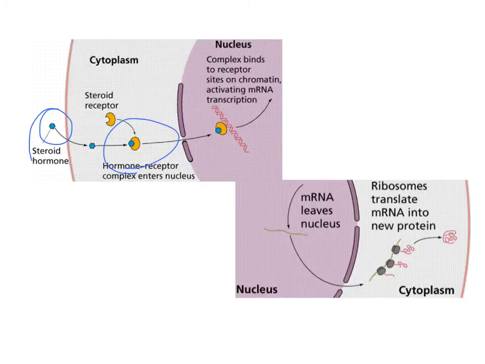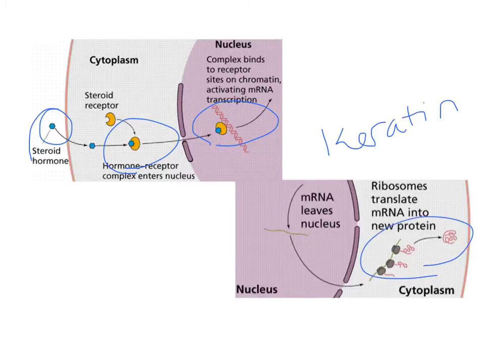Okay, it binds to its receptor. That hormone receptor complex acts as a transcription factor. So it's going to turn on some genes. And in this case, it'll turn on genes that make the protein keratin. Keratin is the hair that's going to be found in the mustache. And so it'll make the protein keratin, and they'll start producing the hair due to that signal from the steroid